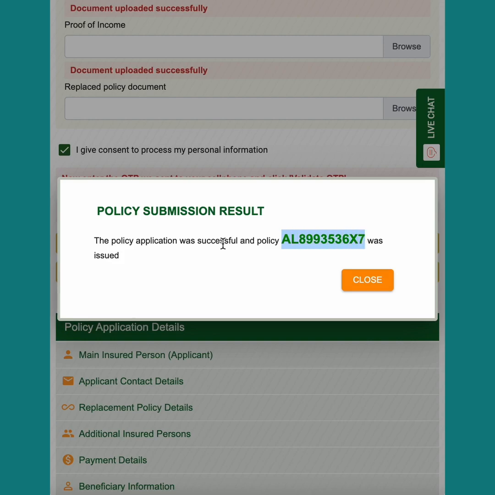I'm now going to receive an SMS and an email with my policy information so that I've got that on record. If the policy has been declined for any reason, and there could be a number of reasons, maybe we've missed out some information, or maybe the cover is just not within our income bracket, what's going to happen next is that you'll see a decline message here, but your number will be pushed through to the AVBOB call center. So you can still receive a call, and they will then talk you through the policy, and they can help you take out a policy that will work for your profile.